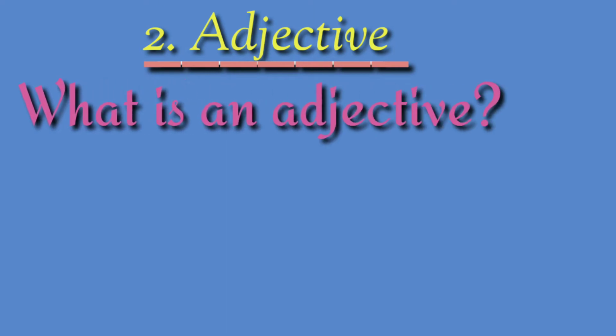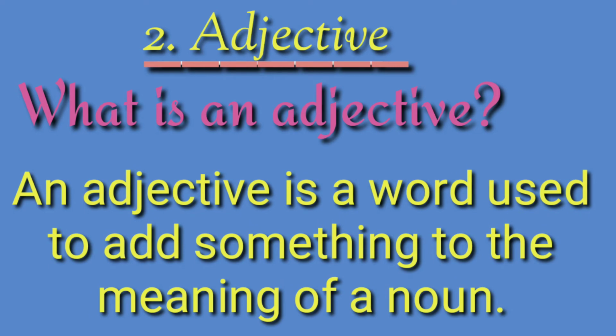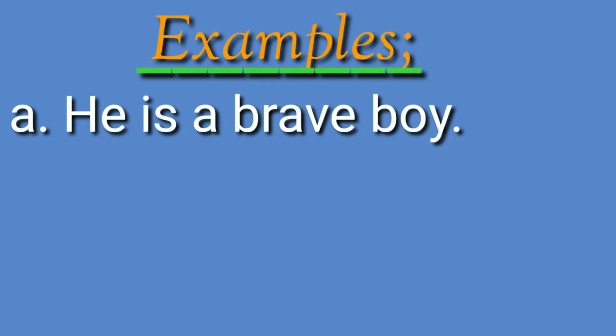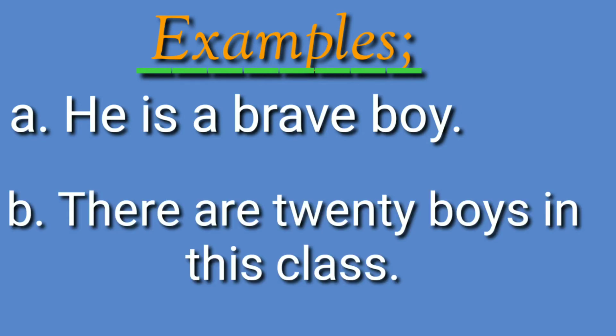Adjective. What is an adjective? An adjective is a word used to add something to the meaning of a noun. In other words, an adjective is a word which describes or gives more information about a noun. Examples: He is a brave boy. There are 20 boys in this class.